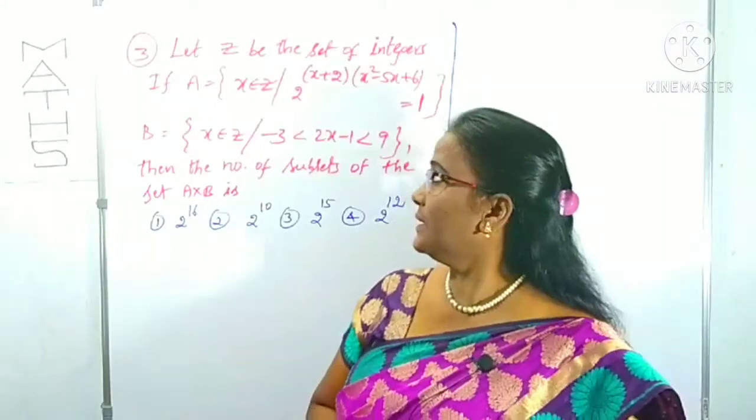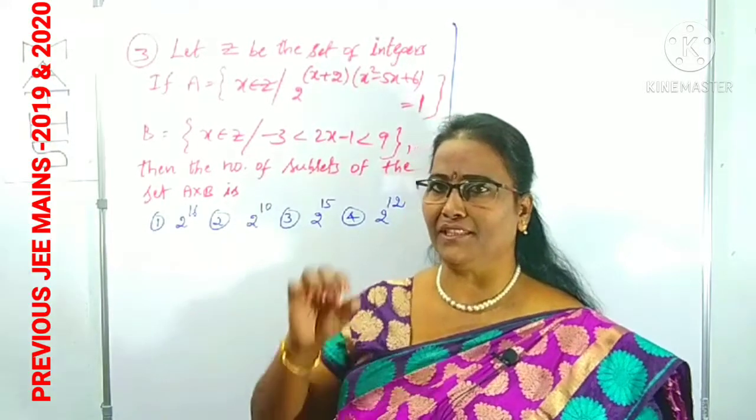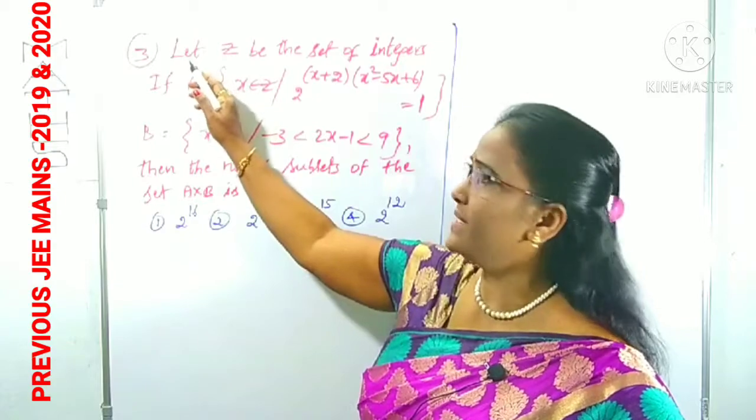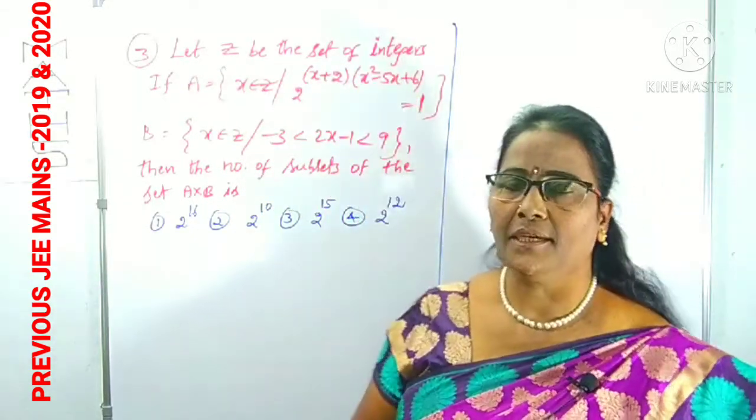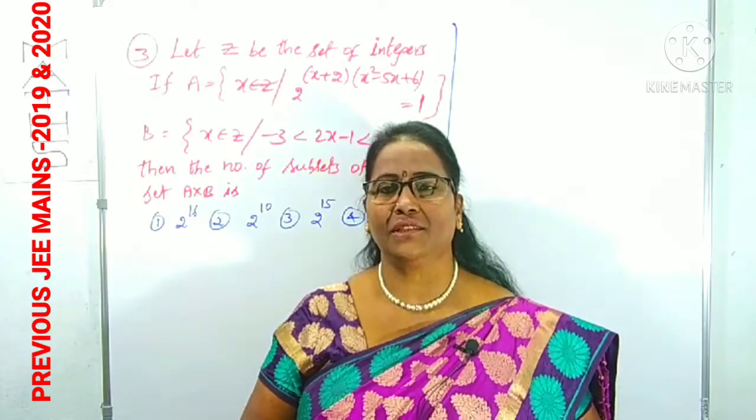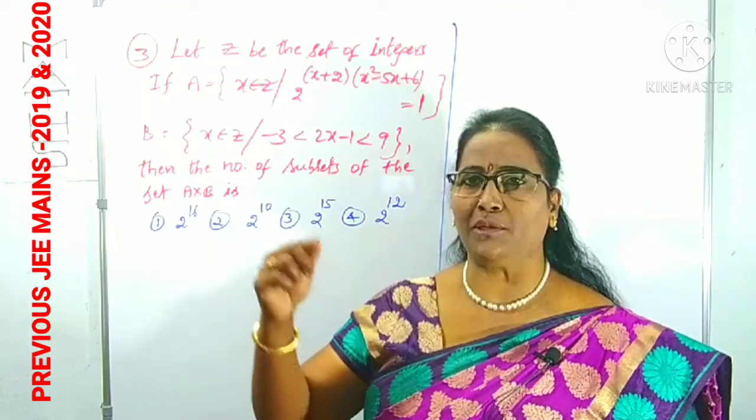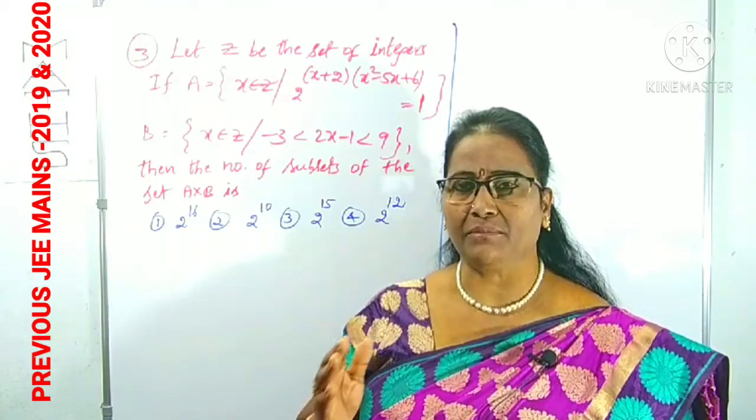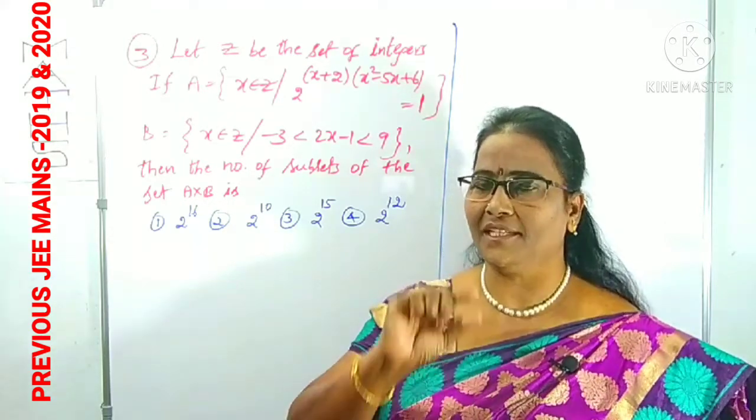Clear? Right. Look at question number 3. Here, what is the statement? You can understand it clearly. What is the first sentence? Let Z be the set of integers. Integers are the negatives and positives, including 0: 0, 1, 2, 3 up to infinity, and minus 1, minus 2, minus 3 up to minus infinity are also integers. That is given clearly.